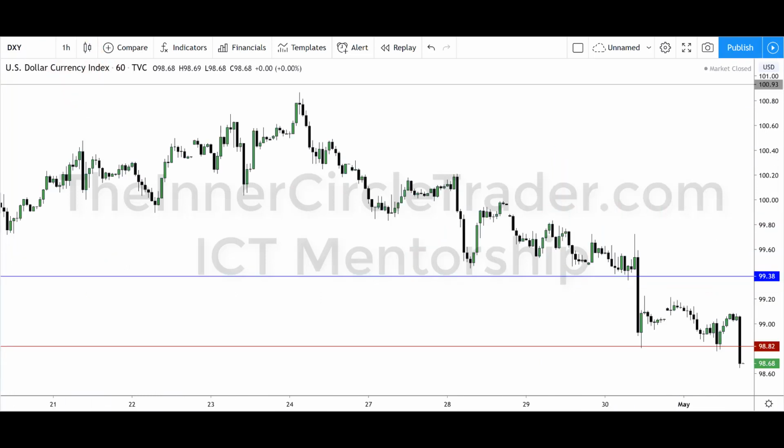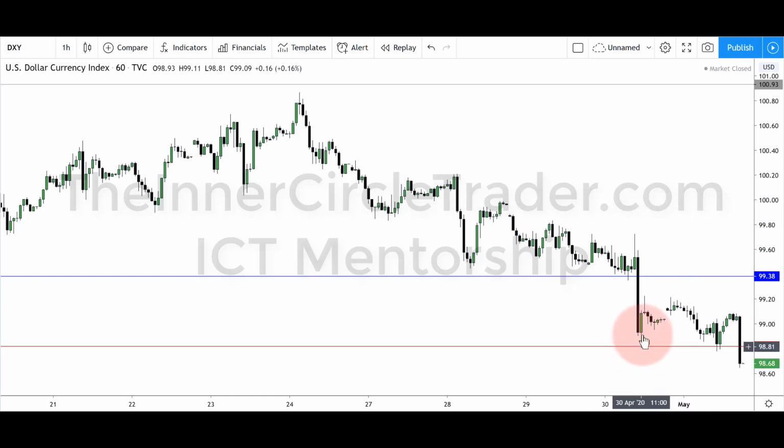All right, so here's the hourly chart, and I kind of want to move through this video rather quickly, so I'm not going to give you a lot of commentary, not jawboning about the COVID-19 and all that business. All right, so here's the hourly chart for the dollar index, and the red line is that old low on the daily chart. That's where I had my icon, the little eyeball, drawing your attention that that's where we would be looking for it to trade to, and that was back here on Wednesday. So we were looking for it to trade down through and reach for the liquidity.